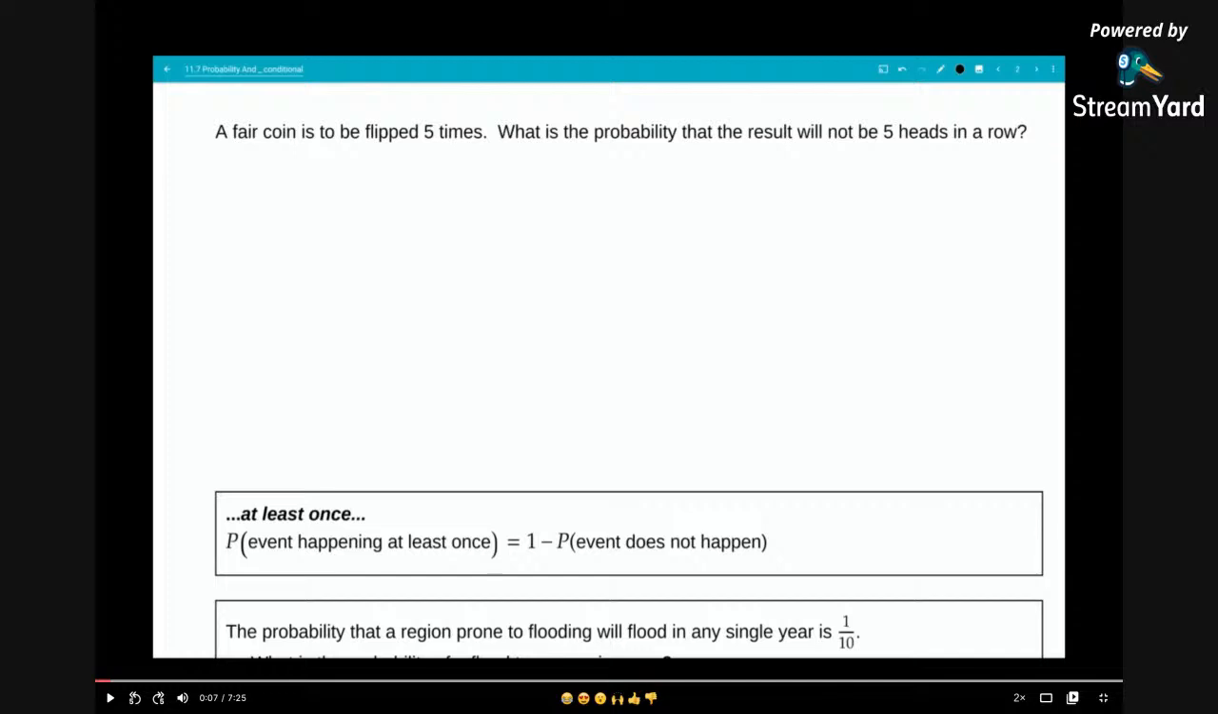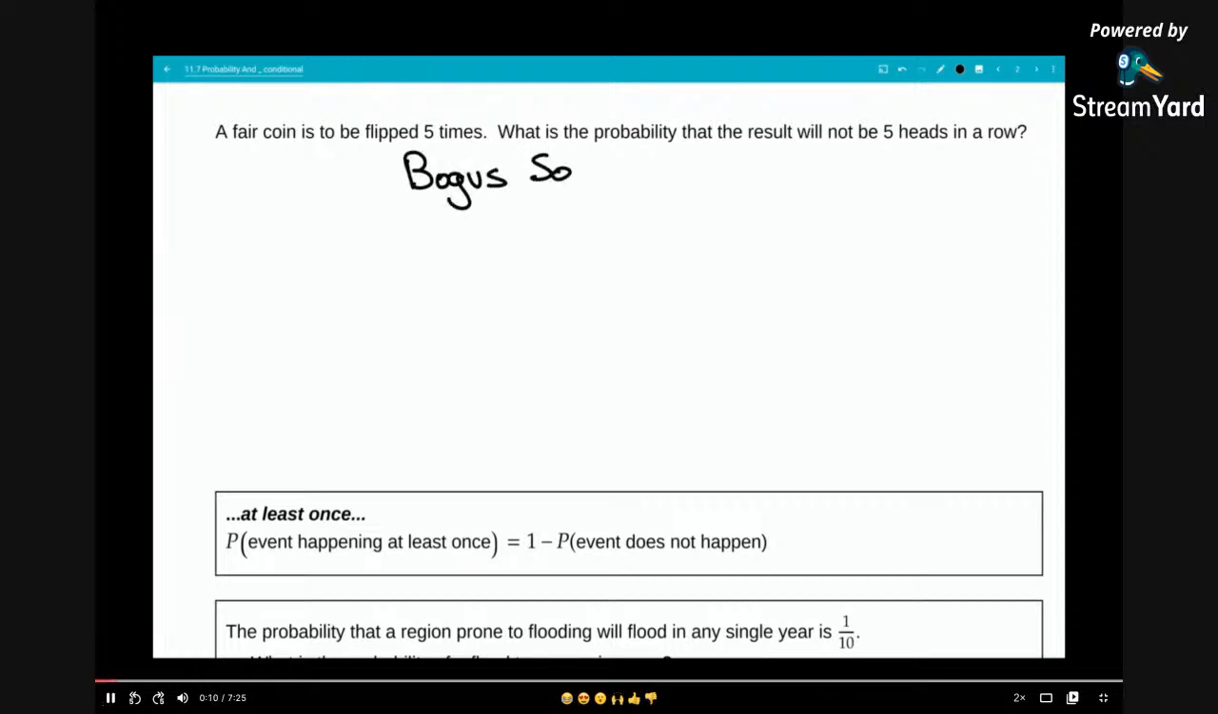pretty close to 1, because if I were to take a coin and just flip it 5 times, the chance that I see 5 in a row is unlikely. So let me rephrase that. The chance that I won't see 5 in a row is pretty darn likely. I would say that's very likely to happen. So I'm estimating that I should get a pretty close value to the number 1 in the final answer here.